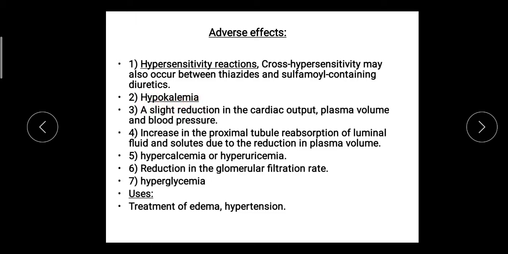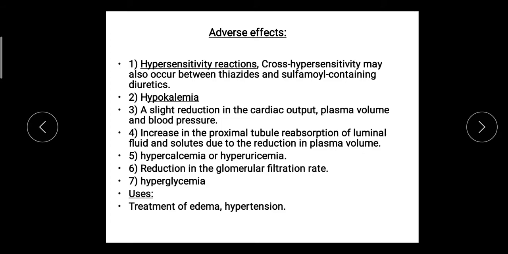Next adverse effect, it may produce hypokalemia, loss of potassium ions. At the collecting duct, sodium is exchanged with potassium and potassium gets excreted. At higher doses, the adverse effect produced is a slight reduction in cardiac output, plasma volume or blood pressure.